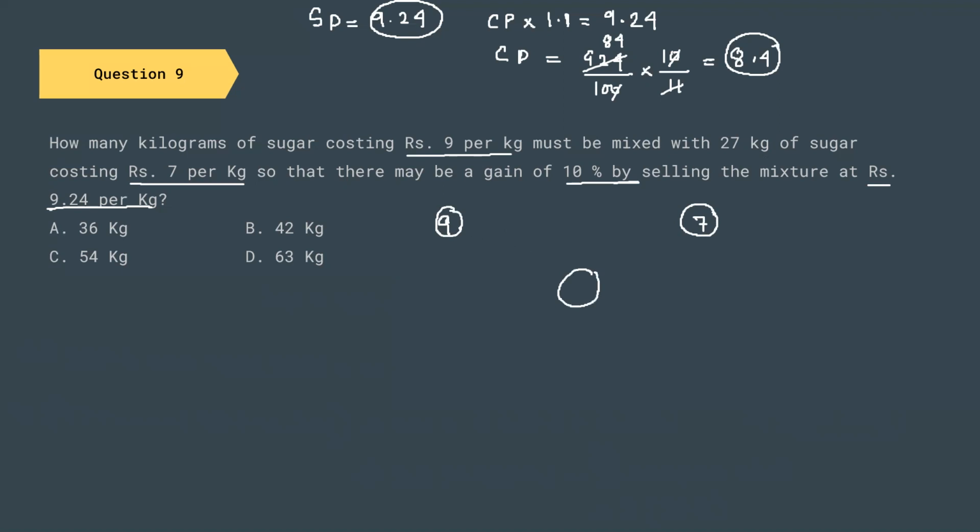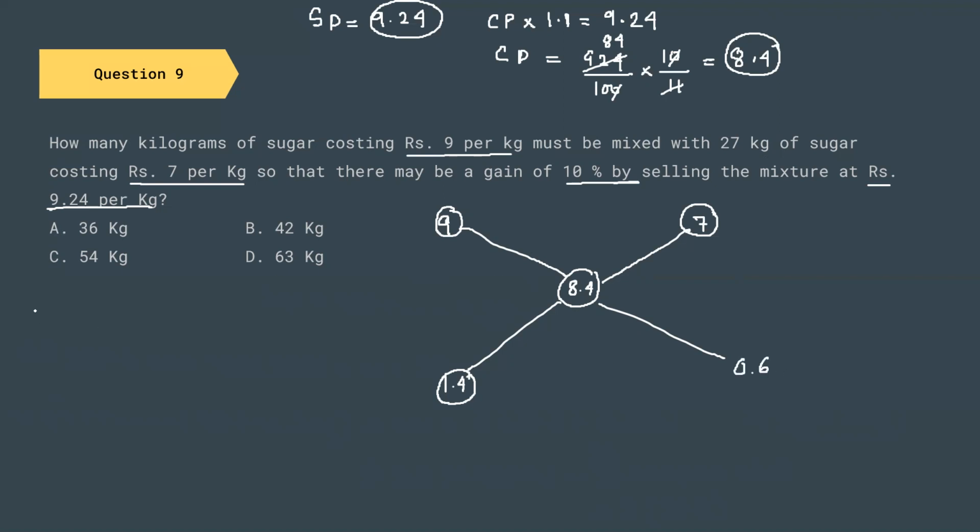And if we have to mix them, this is going to be the resultant price, that is 8.4. 7 minus 8.4 gives us 1.4, and 9 minus 8.4 gives us 0.6.